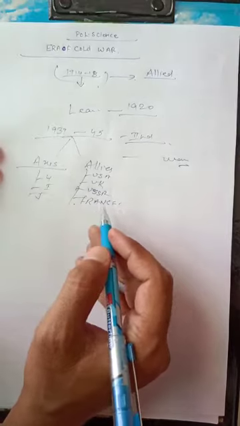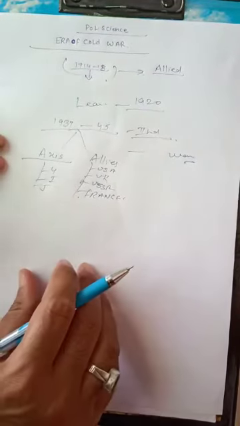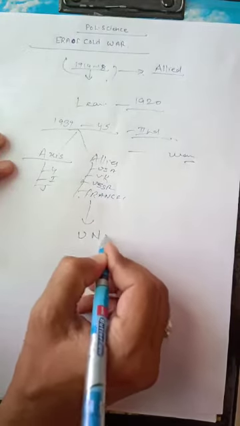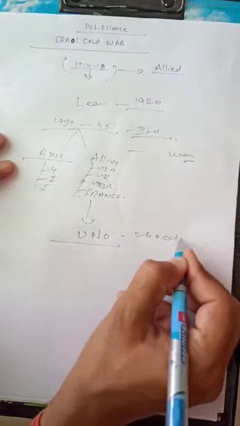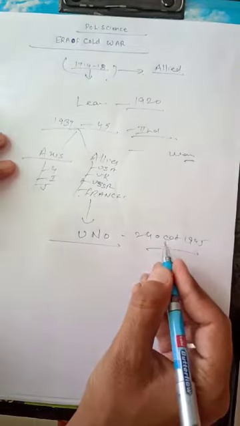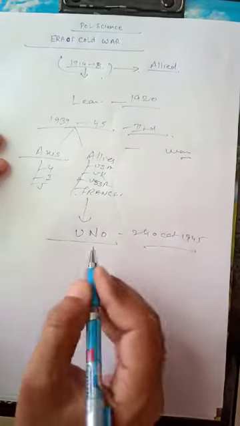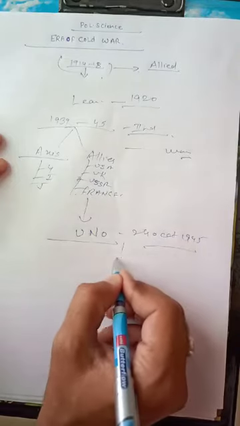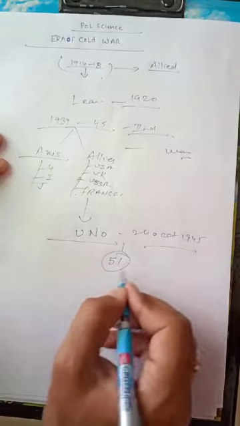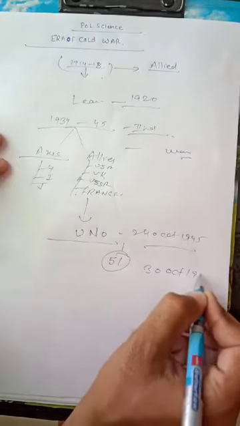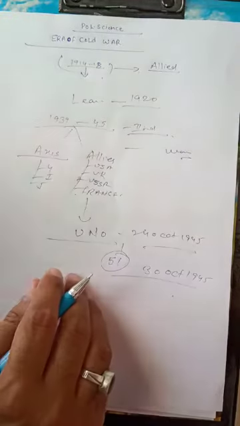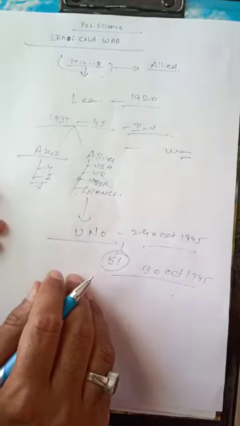Then the international institution, the United Nations, came into force on 24th of October 1945. 24th of October, as you know, we celebrate as United Nations Day. On 24th of October, 51 countries signed the UN Charter, and India signed the UN Charter on 30 October 1945.